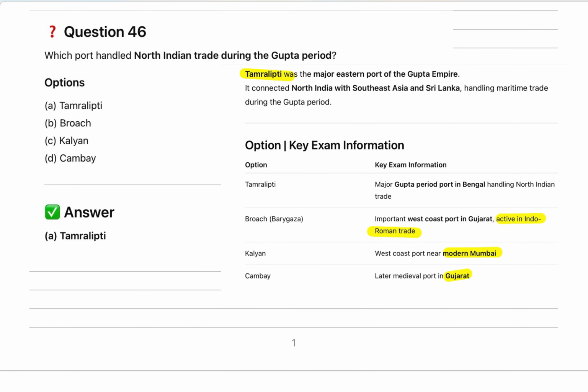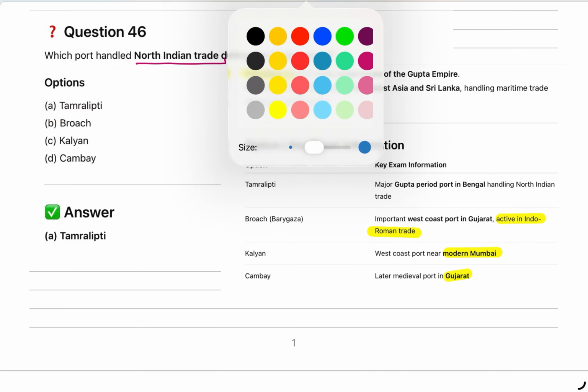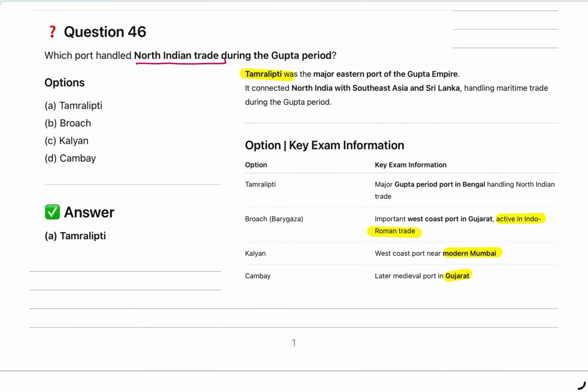Now the next question is, which port handled the North Indian trade during the Gupta period? I have already mentioned in my previous lectures, mark this Tamralipti, as an important point to be asked in exam. Tamralipti was an important port of North Indian trade during the Gupta period.